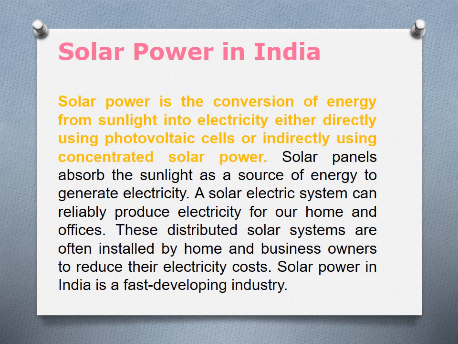You see that solar panels absorb sunlight as a source of energy to generate electricity. Solar panels will be shining on top. The solar panel absorbs the sunlight and generates, creates electricity. A solar electric system can reliably produce electricity for our home and offices. The electricity we can use for our home and offices.